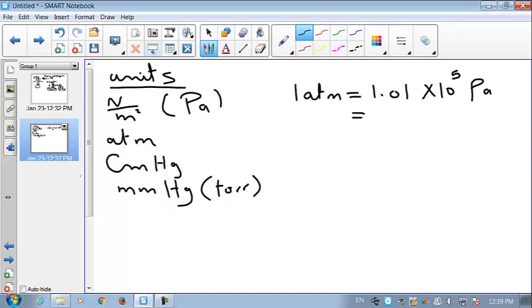You can approximate it to 1, but if you want it very correct, it will be 1.01325 actually. But if you make it 1.01, it's also right. If you make it 1, it is also right. The difference in the value of the answer will not be that much.